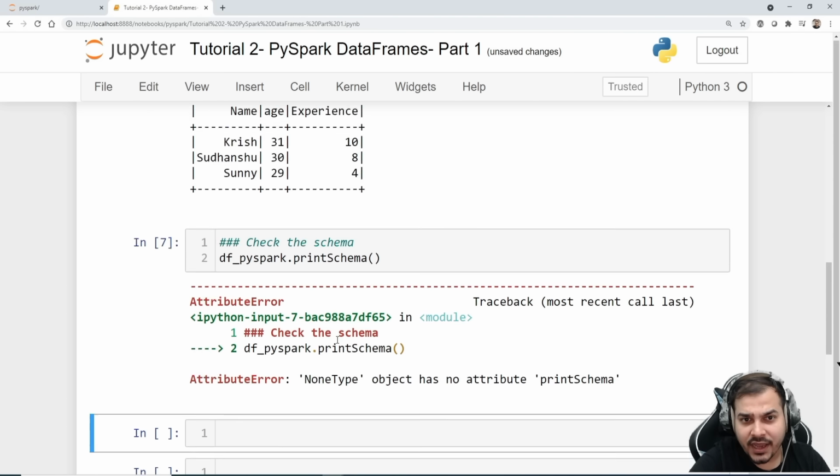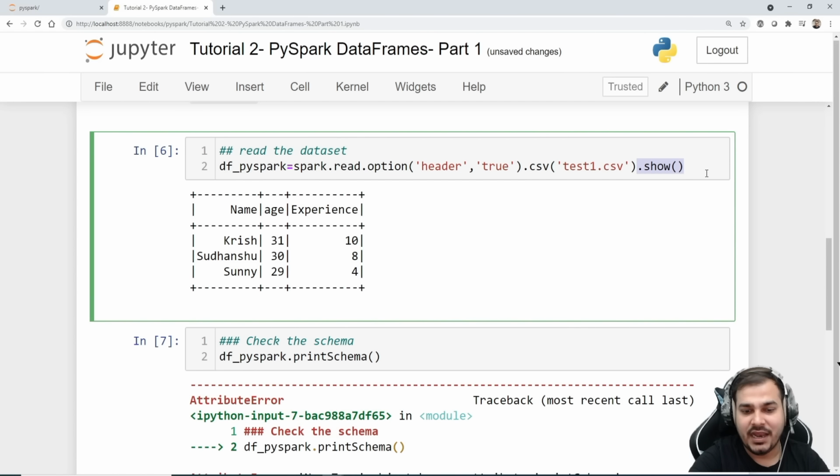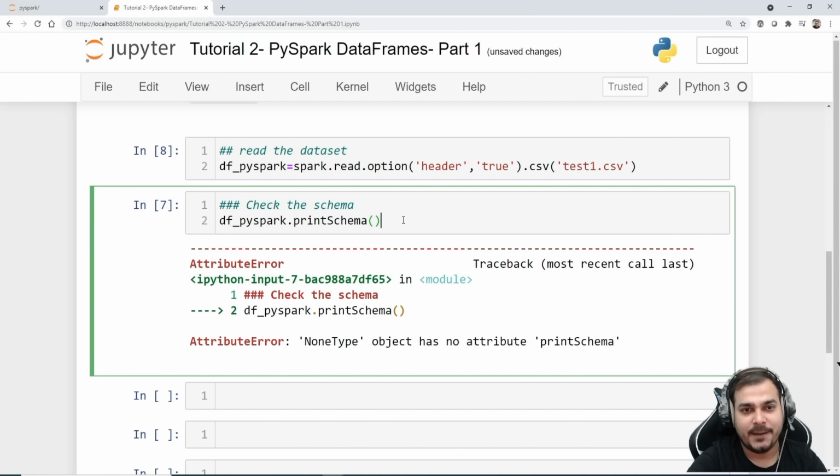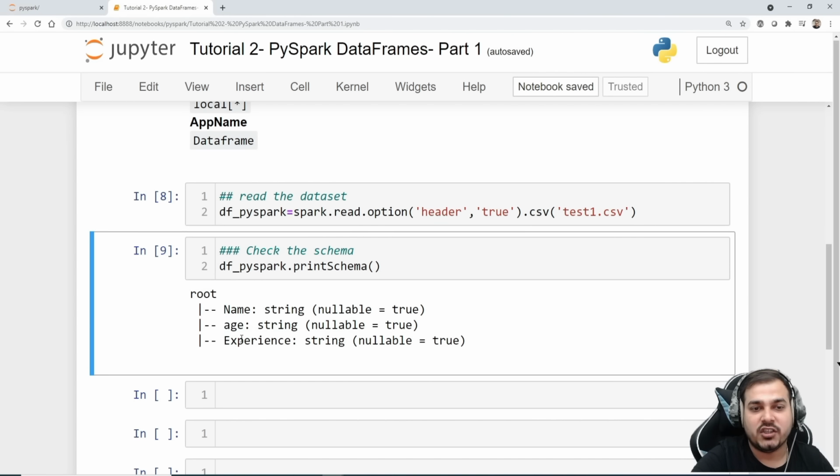Oh, NoneType has no attribute printSchema. Oh, sorry. I had written dot show and saved it in a variable. I'll remove this dot show and execute it once again. Now if I write print schema, here you'll be able to see name, age and experience. But by default, it is taking them as string.